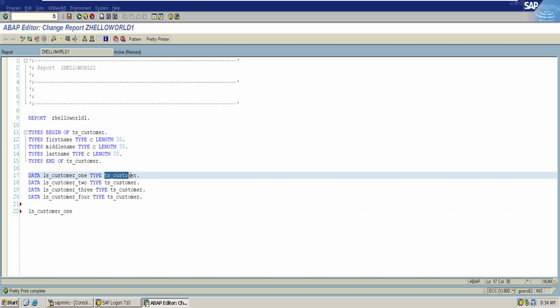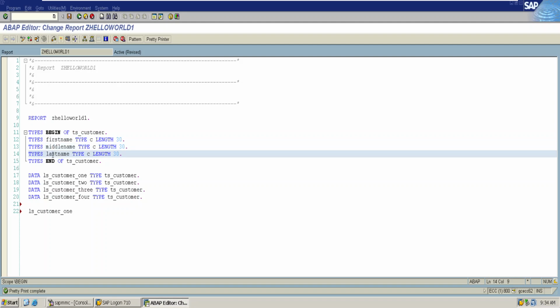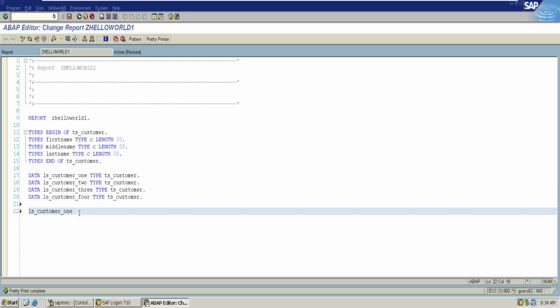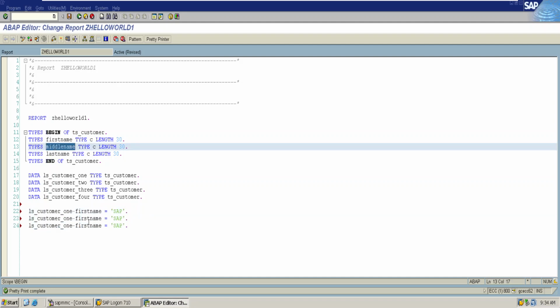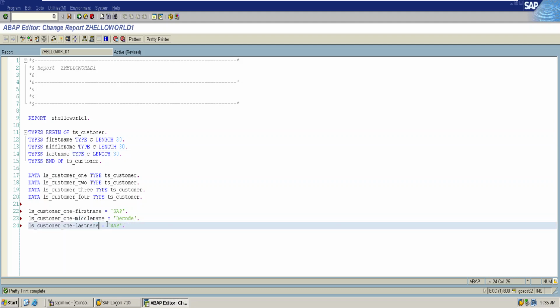Thus, as this structure ts_customer has a first name, middle name, and last name as its attributes, customer 1, customer 2, customer 3, and customer 4 will also have the same attributes. For assignment of values, I can access an attribute by using a hyphen symbol and then the attribute name. First name would be SAP, middle name would be Decode, and last name would be World.